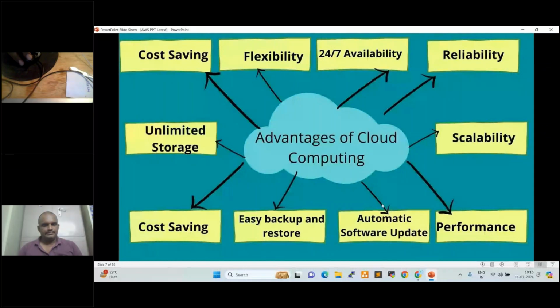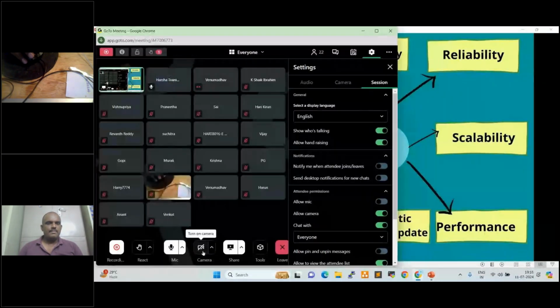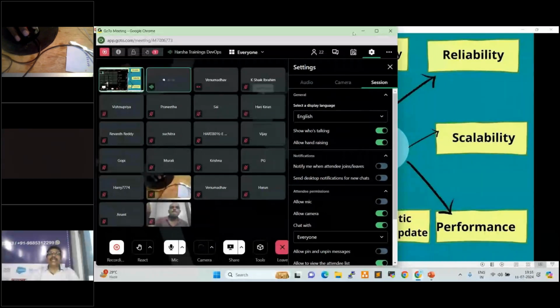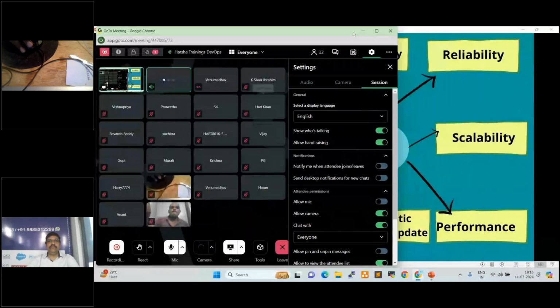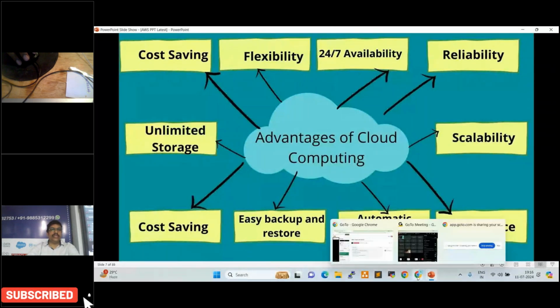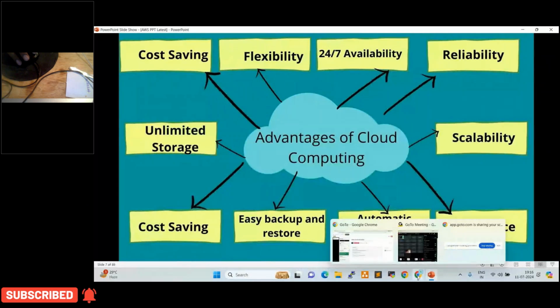Excuse me. Fine. Reliability. So what is reliability? Anyone? Reliable. So reliability is most important, right? Whatever servers we are using, just a minute, please. So people, you can stop your video.